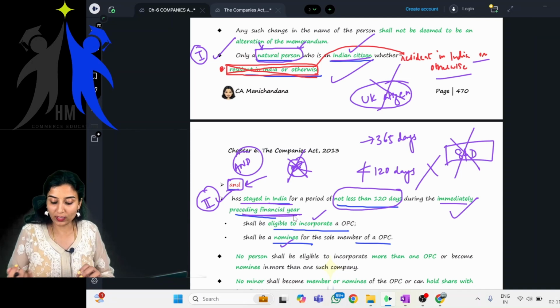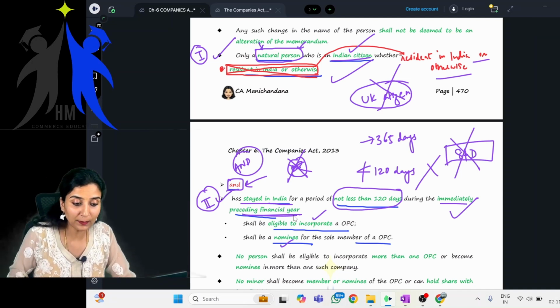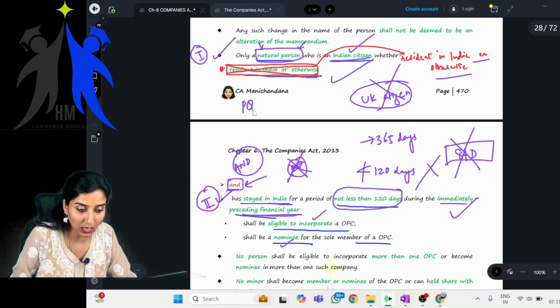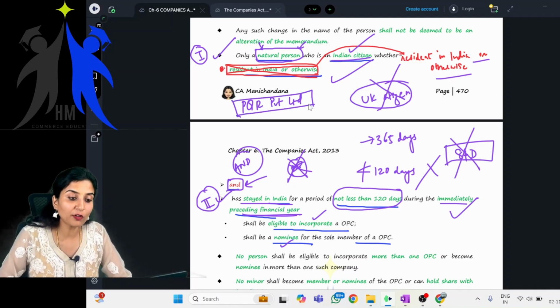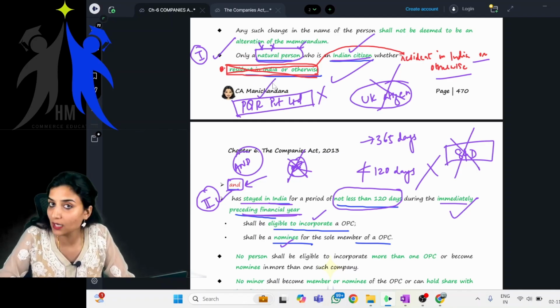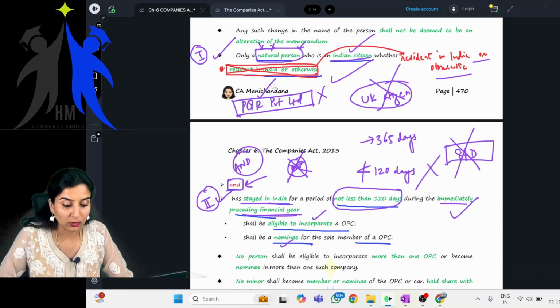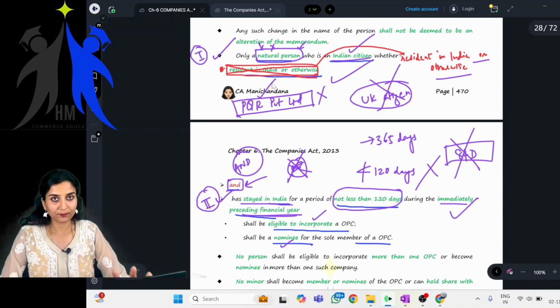Okay. So one more question. Say, for example, PQR Private Limited, can this become a member of an OPC? The answer is no, it cannot, because this is not a natural person. PQR Private Limited is an artificial person. It is not a natural person. So it is not eligible to incorporate an OPC. This much is clear. Okay.